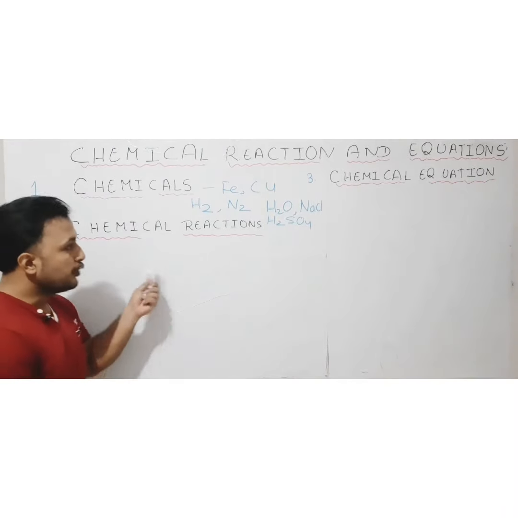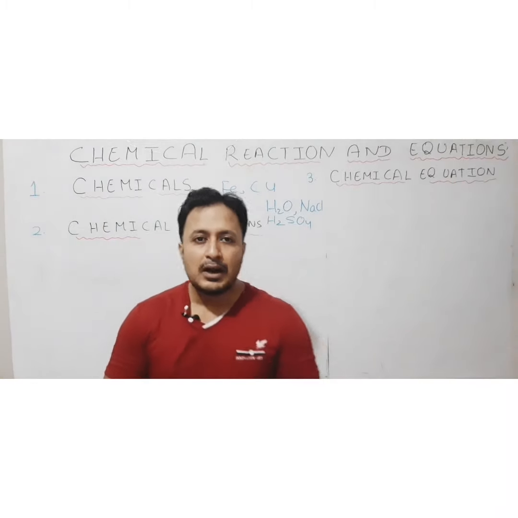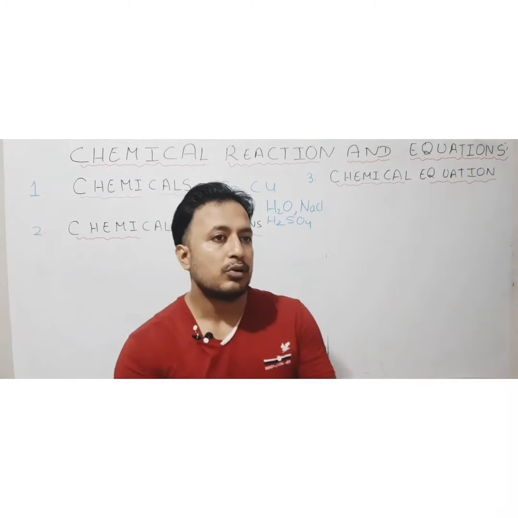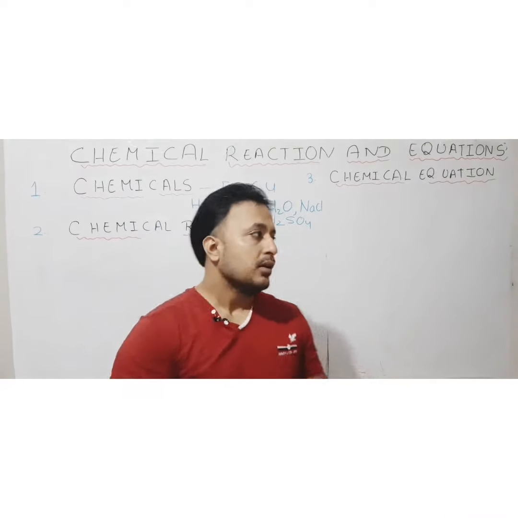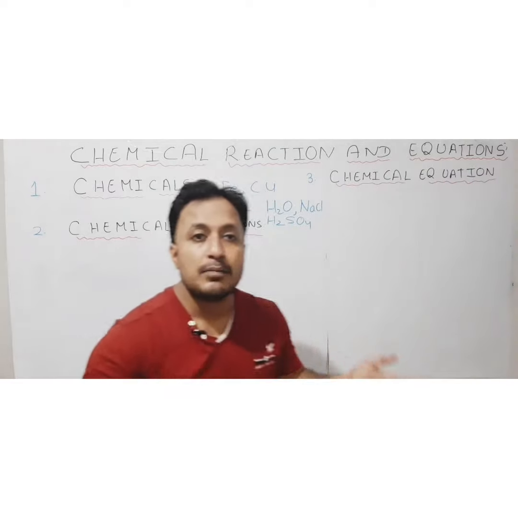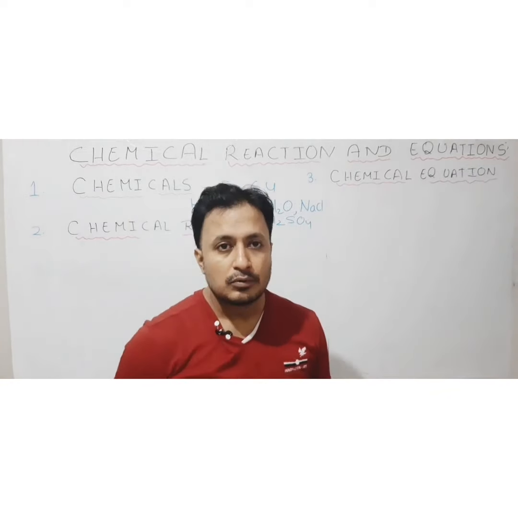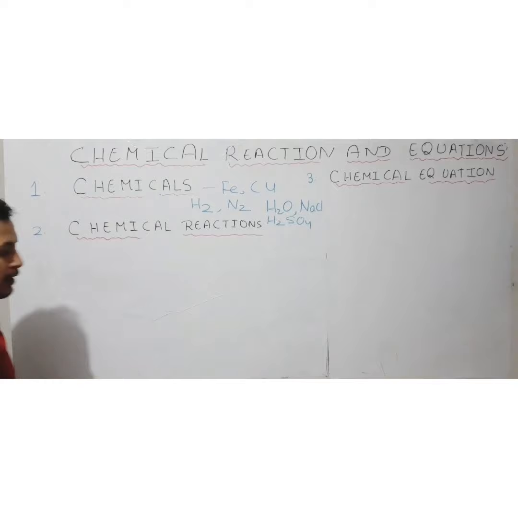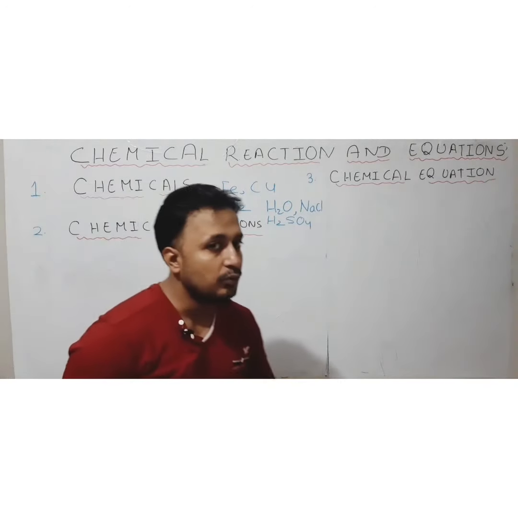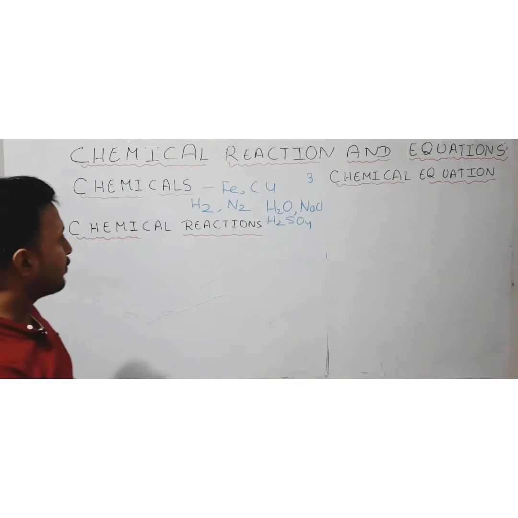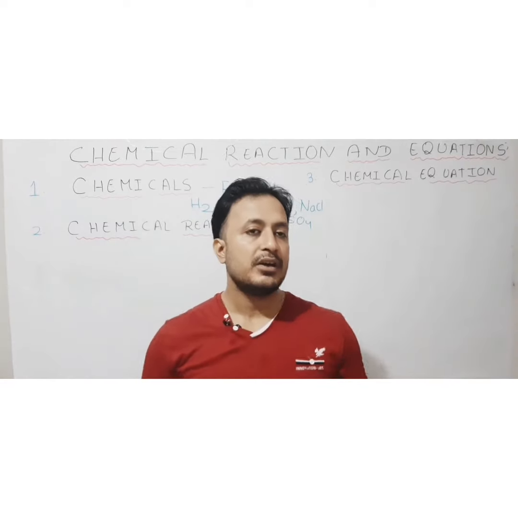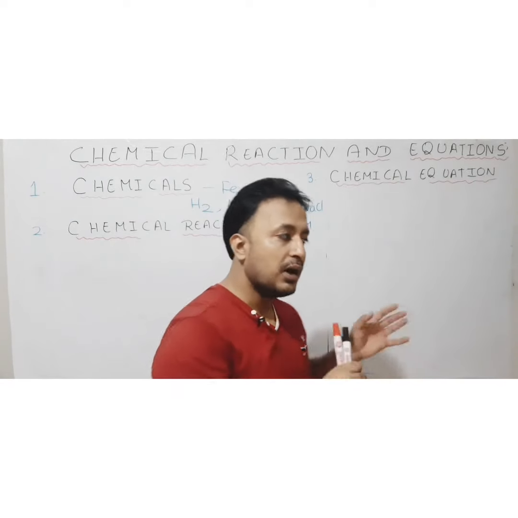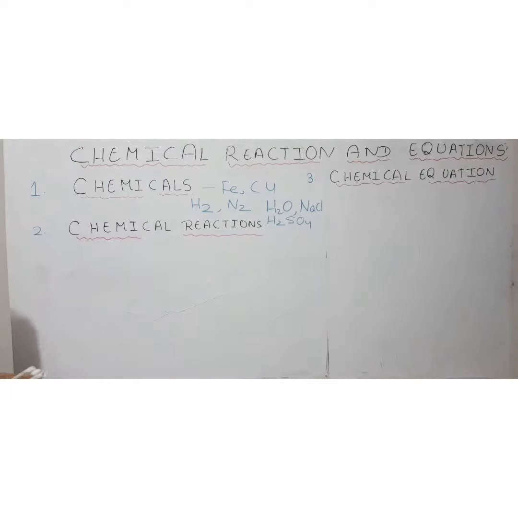Okay, so during a chemical reaction, maybe two or more substances are going to combine and give rise to a new substance, or maybe a big substance is going to be decomposed into two or more new substances. Okay, so that can be a chemical reaction. But how do we know that a chemical reaction is actually going to take place? So there are some properties which are related with chemical reactions, which are going to be there whenever this chemical process happens. So we are going to see it one by one.